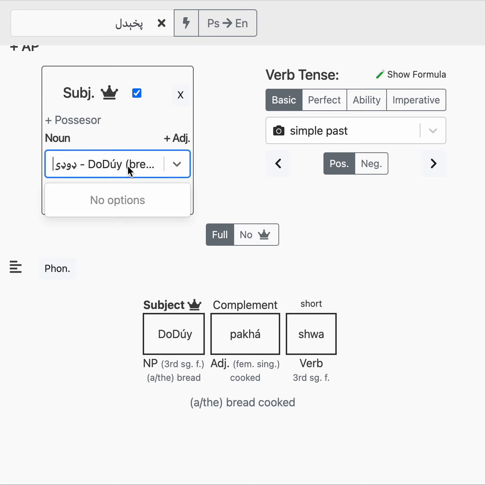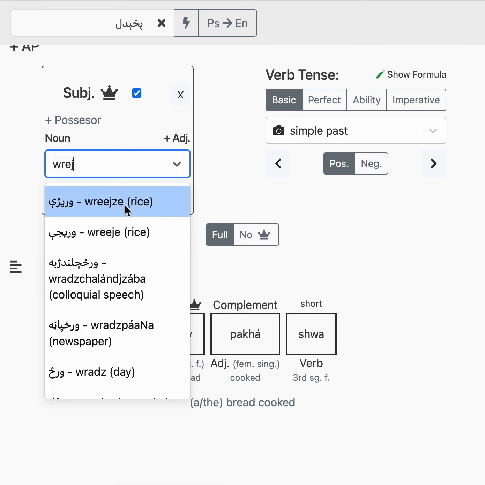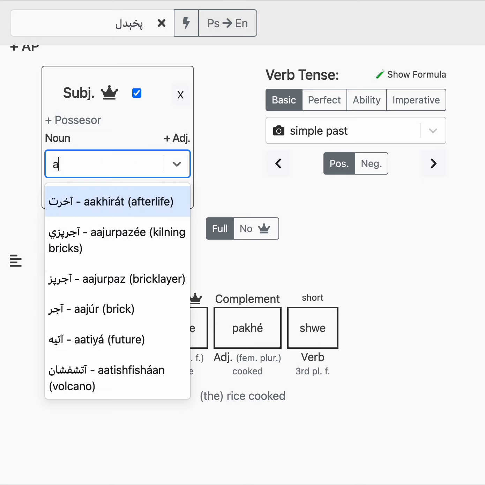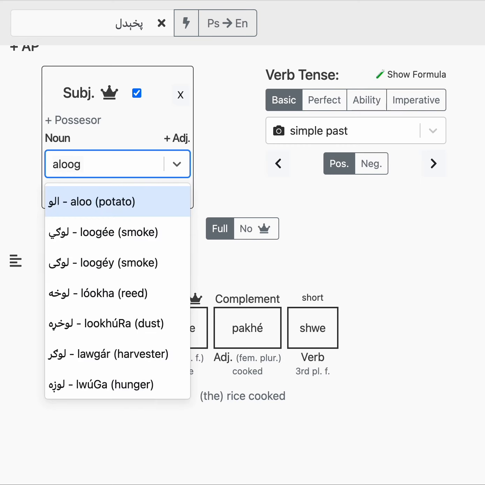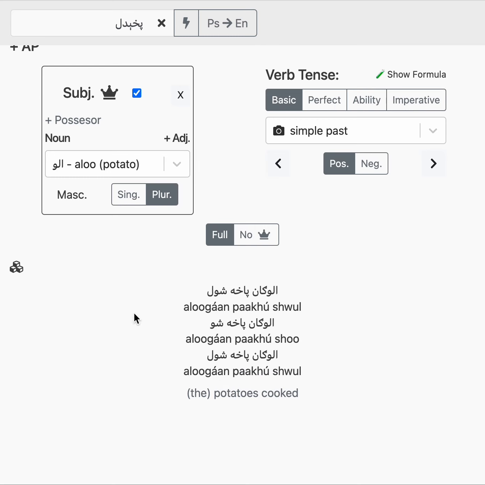But if it's rice, we have riji pacheshvi, like that. The rice was cooked. Or if it's potatoes, alu, let's make them plural, alugan pacheshu. So depending on what we're cooking, this complement is going to change. So this inflects according to the thing being changed.